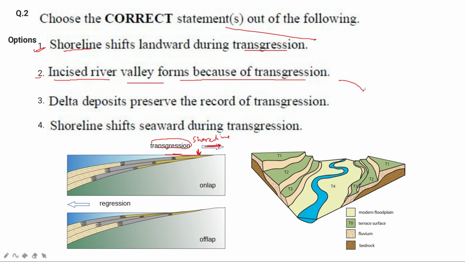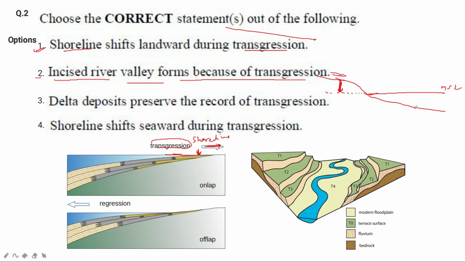Suppose this is the land, and it's moving like this, and this is the shoreline, and this is the mean sea level. So the base level would coincide with the mean sea level under the land. This is the land part. Now the river is flowing from this side. The depth of the valley would be this much, because this is the base level. This is the level where the river will erode this land area.